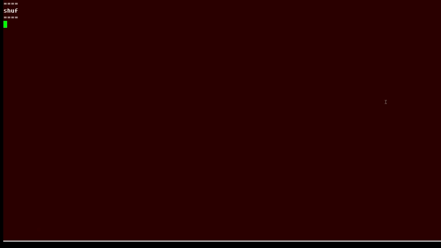In this Linux tip, we're going to look at the shuf command. It's a command that shuffles the content of a text file so that you'll see the lines in random order.